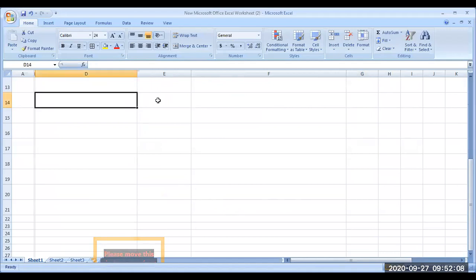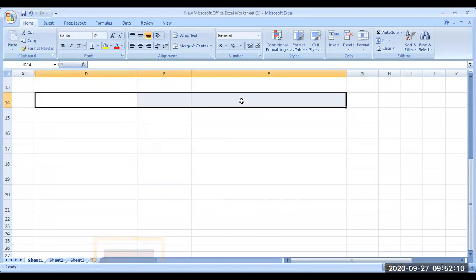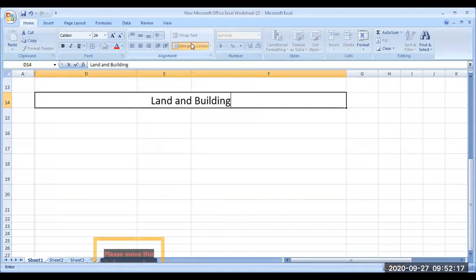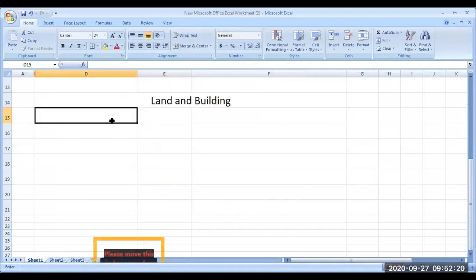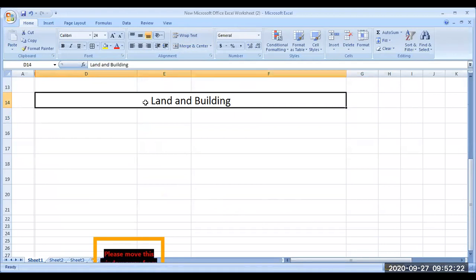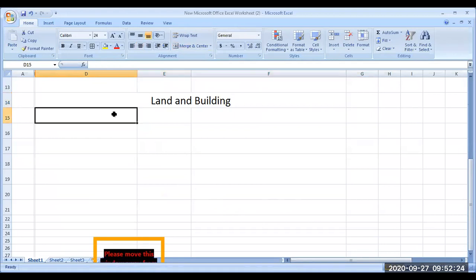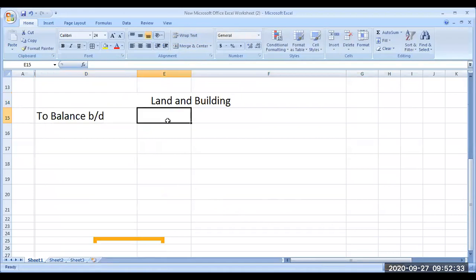There is one account called building account. See, there is a land and building. What is happening in land and building? Opening balance. Listen very carefully. Land and building is an asset, so an asset will always have opening balance in debit side. That's why I'm writing in debit side. Balance brought down from the last year to current year. What is the balance coming in? Closing balance of 2014 is how much? 1 lakh. That will become the opening balance of 2015.